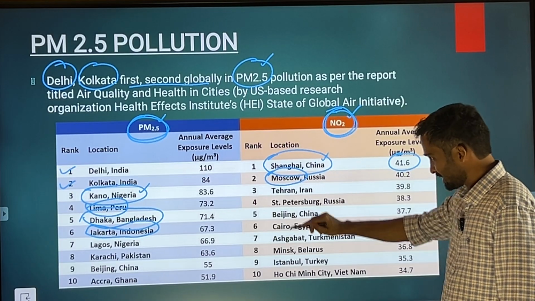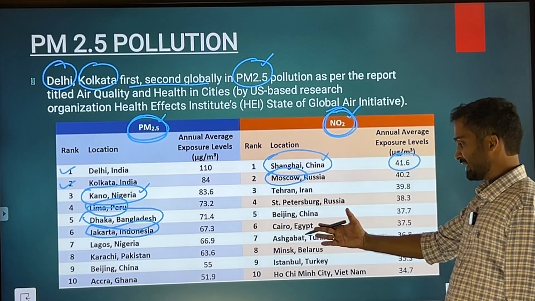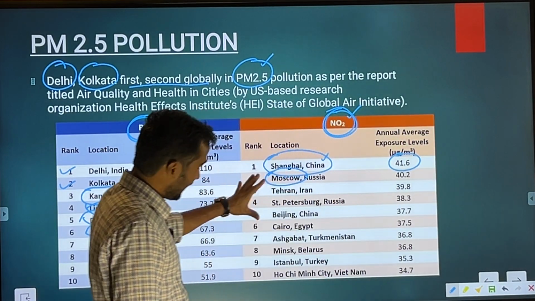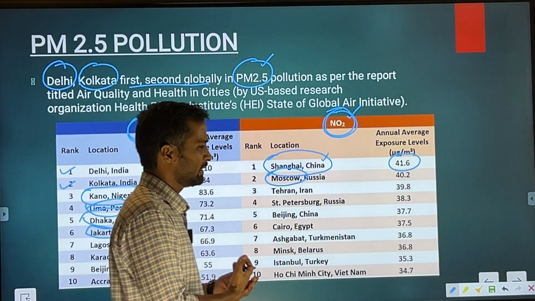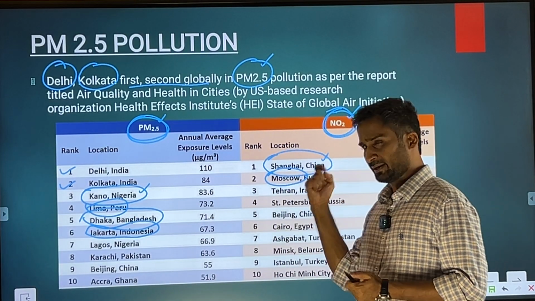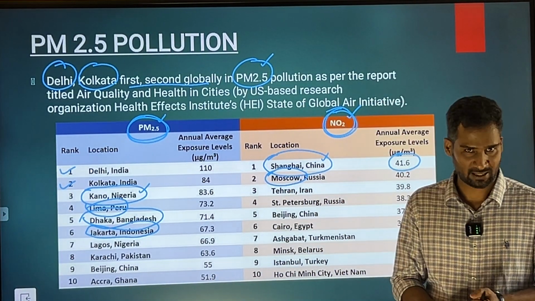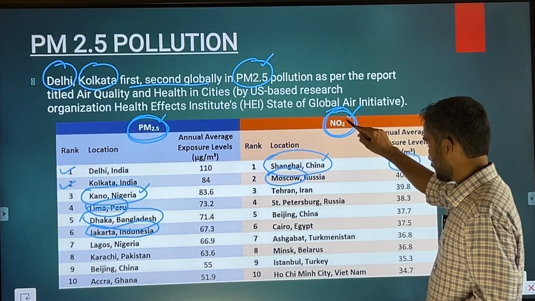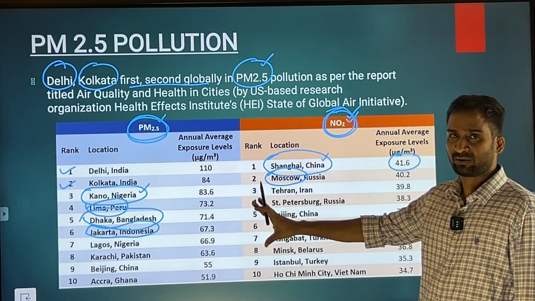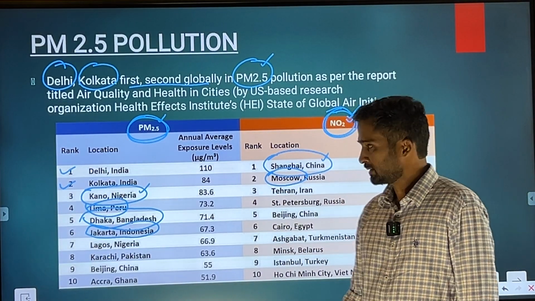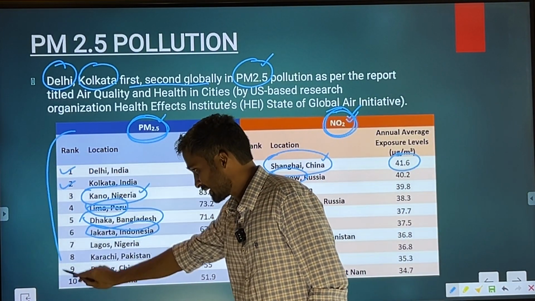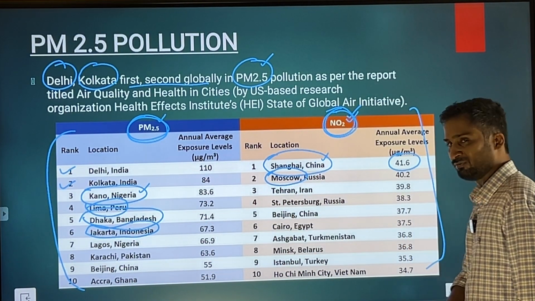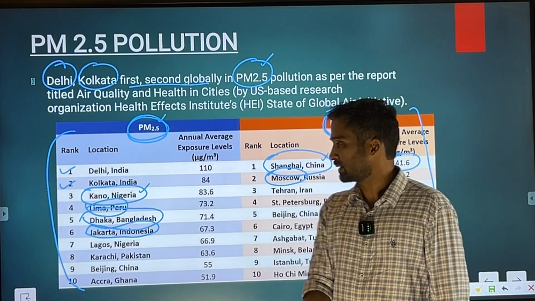Look at this, Russia, China, Egypt, some of the developed countries as well as the developing countries. Calling a country developed is at the discretion of the country, but we can say the high income group countries are having the problem of NO2, obviously along with the low income group countries as well. Over here it is majorly the low income and middle income countries, but over here it is a mix of high income, low income as well as middle income groups.